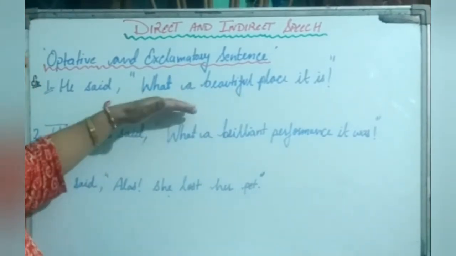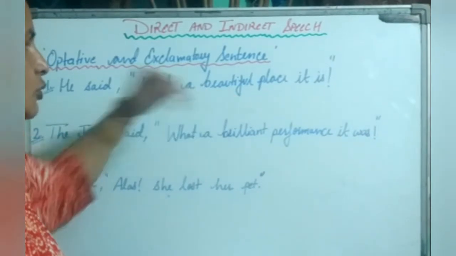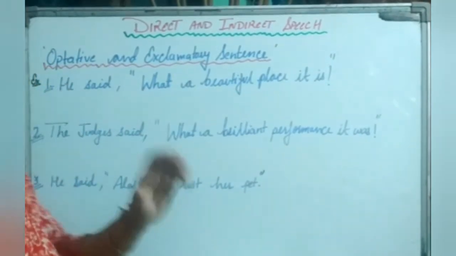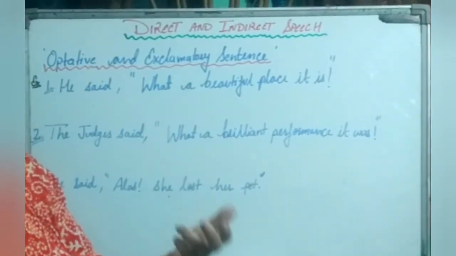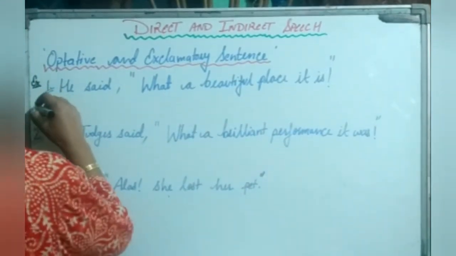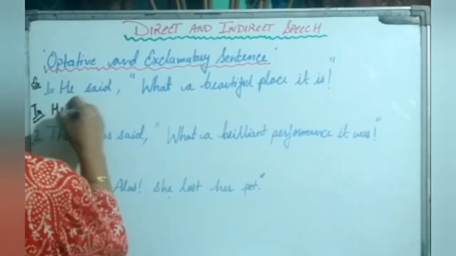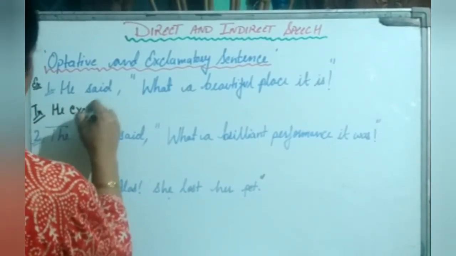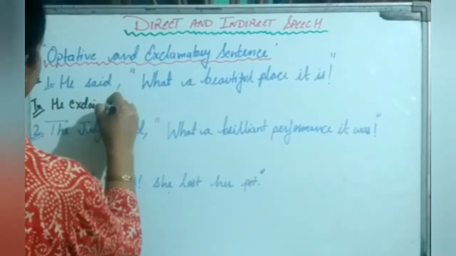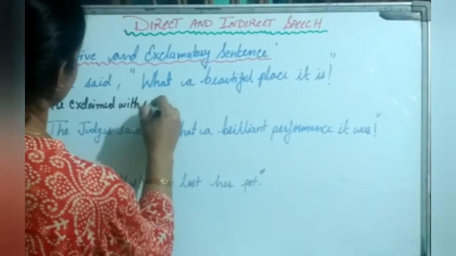Okay, as there is surprise in reported speech, so we are going to add here, he exclaimed with surprise. So let us transform it into indirect speech. He exclaimed with surprise.